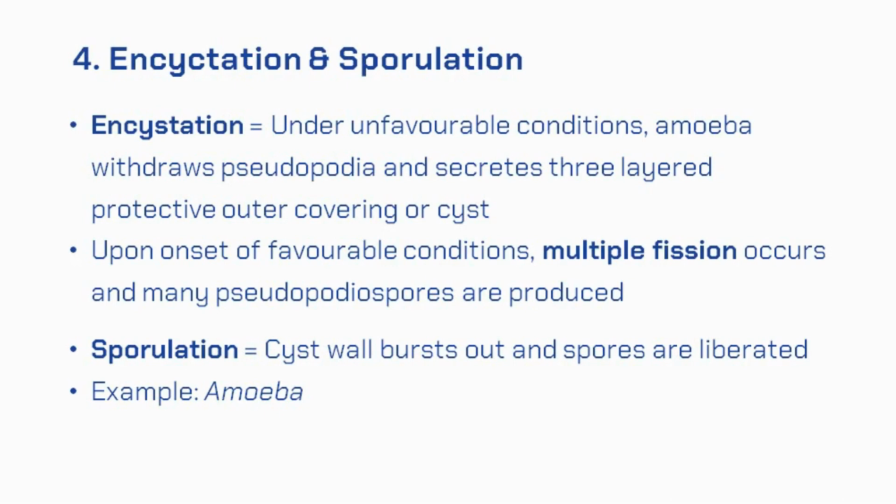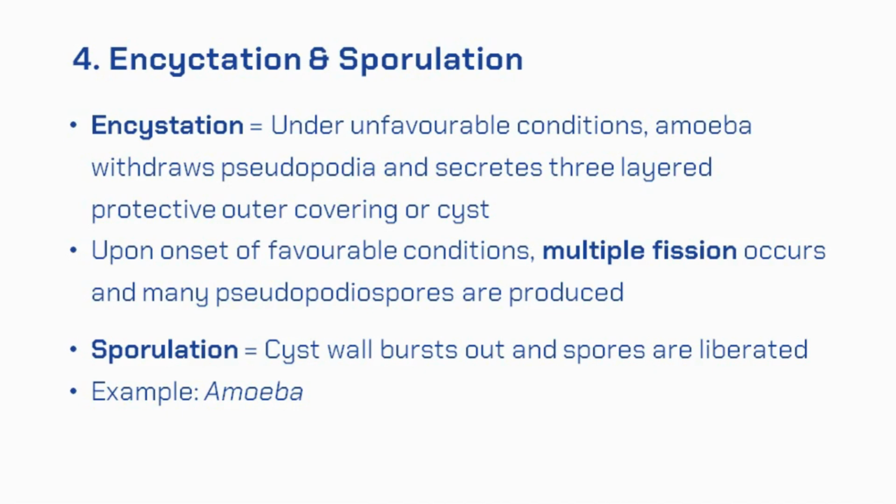Encystation and sporulation. These are joint events. Sporulation follows encystation. This type of asexual reproduction has been observed in amoeba under unfavorable conditions. When the conditions are adverse for the growth of amoeba, amoeba will withdraw its pseudopodia and secrete a three-layered protective covering over itself, forming a cyst. This process of cyst formation is known as encystation.